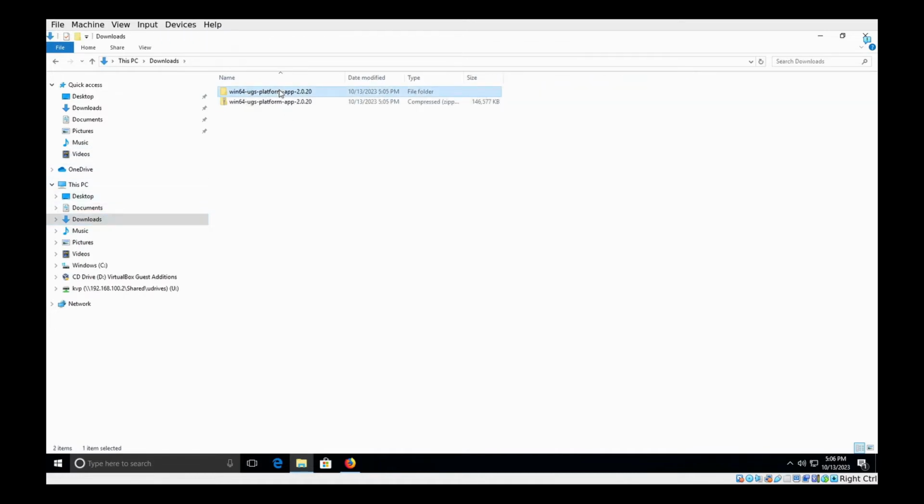Okay, we'll go into the file that has just been extracted, and we can see there's no installer, so we're going to have to do this the manual way, but let's just test this and see what happens.